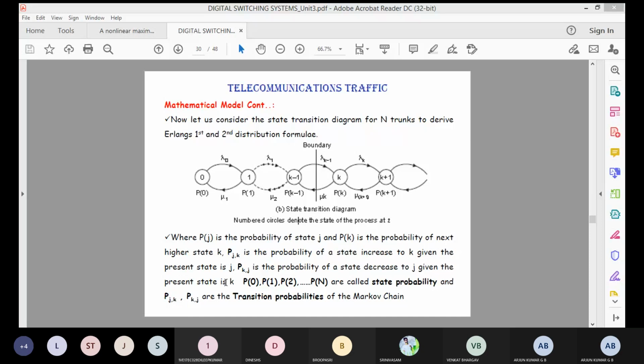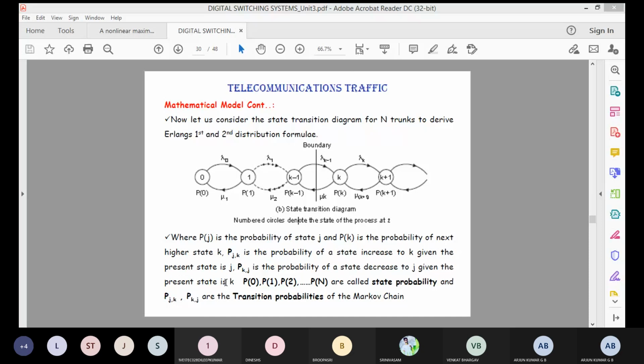PKJ is the probability of the state decreasing to J given the present state is K. It means PJK is the birth, which is the call arrival, and PKJ is the call being terminated. That is represented by the probabilities PJK and PKJ. When the system is already in a state, one state decreases and it comes back to the J state. That is called PKJ.